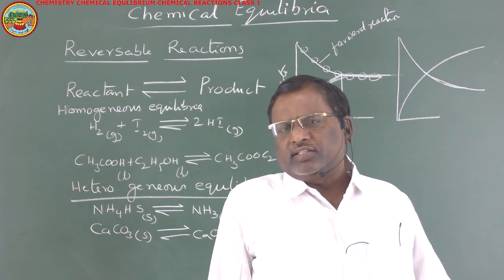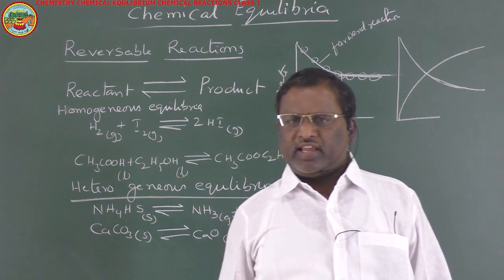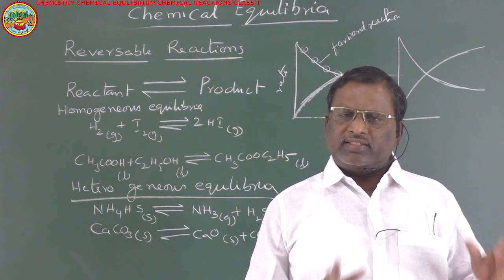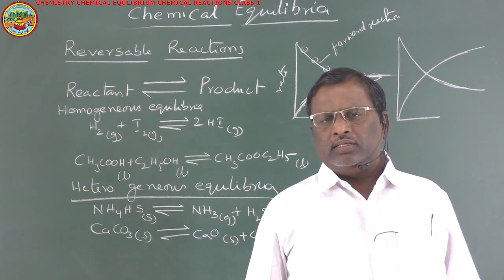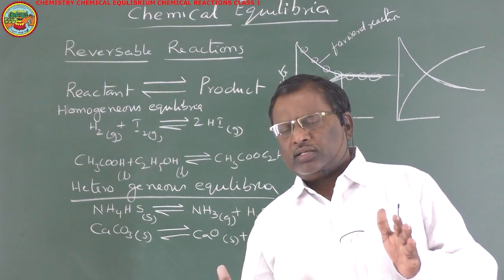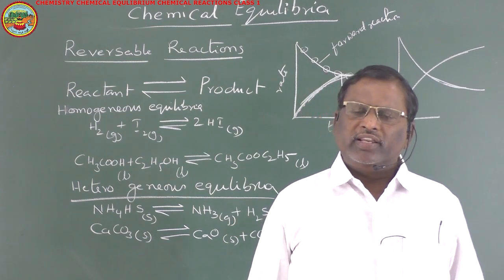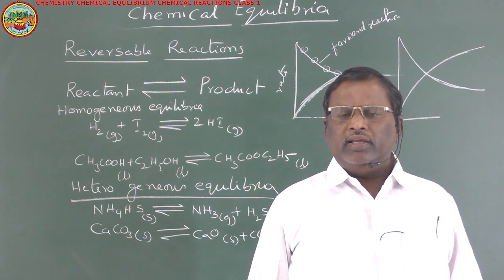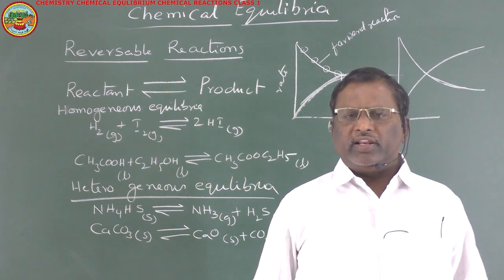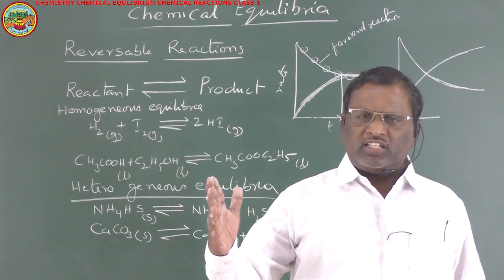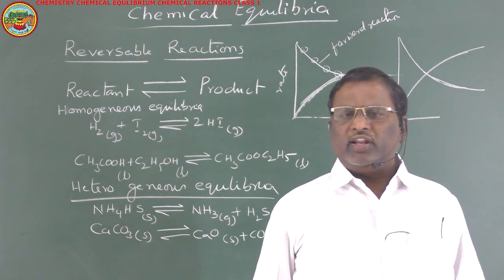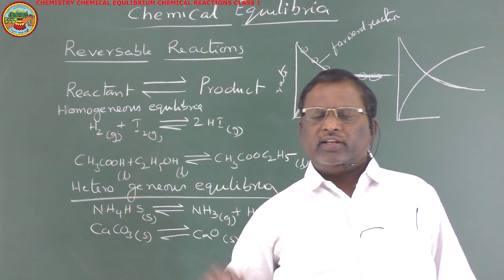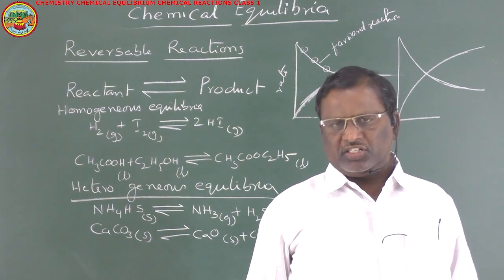Reversible chemical reactions are reactions in which reactants convert into products under the same experimental conditions, and the products can also get back into reactants. Such reactions are said to be reversible chemical reactions. In reversible chemical reactions, the conversion of reactant into product is known as the forward reaction. The conversion of product back into reactant is known as the backward reaction.